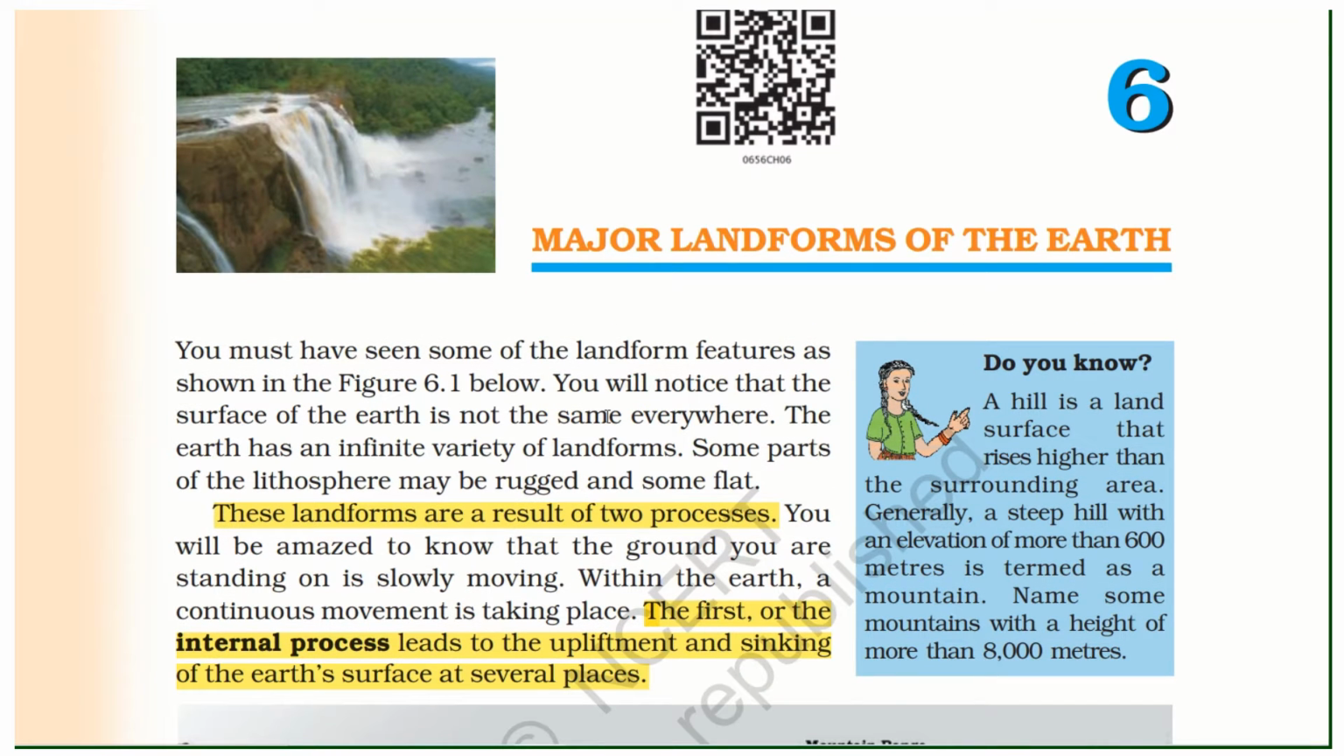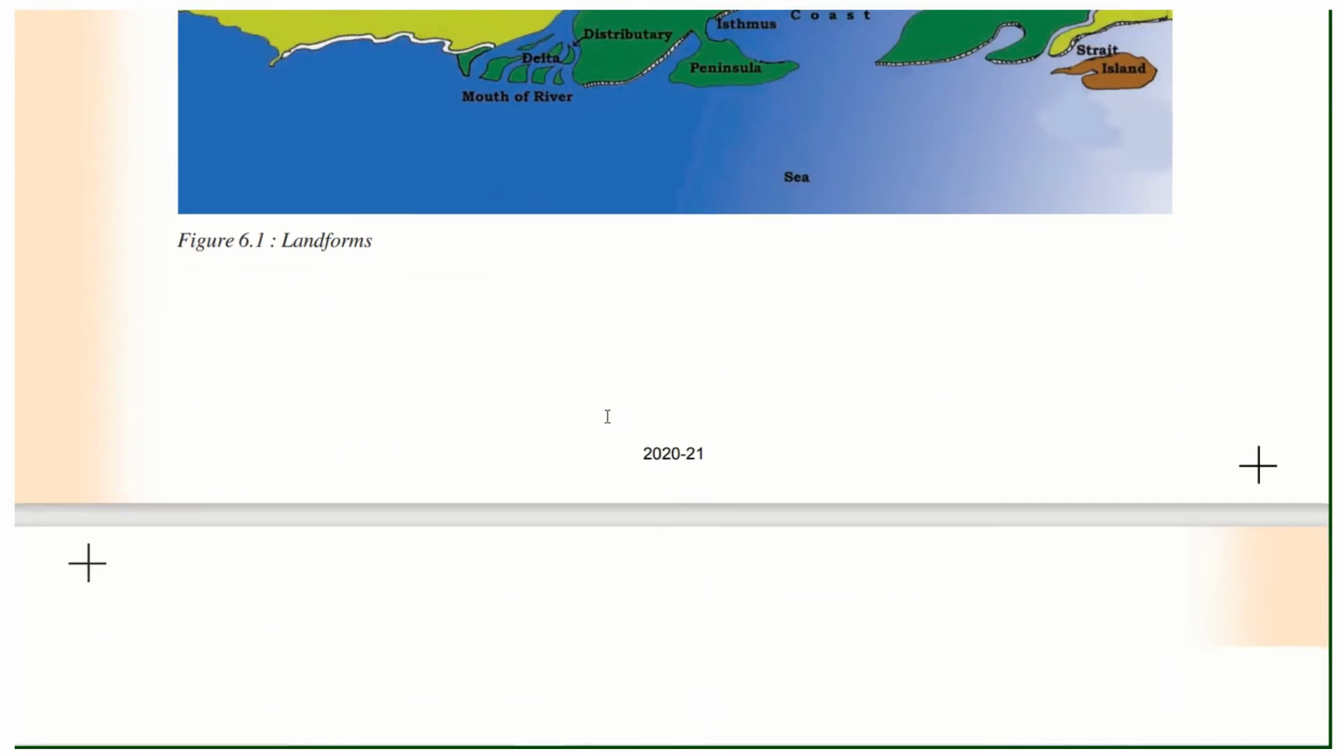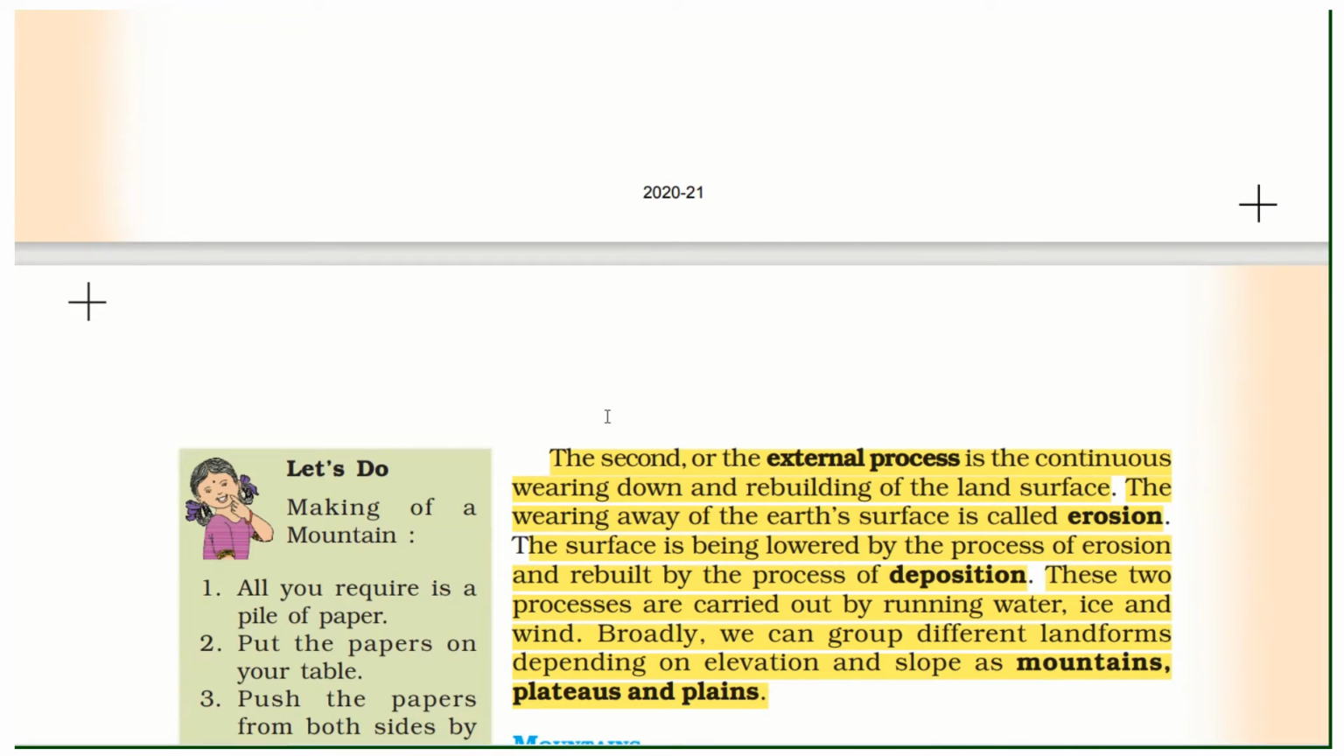These landforms are a result of two processes. The first is the internal process that leads to the upliftment and sinking of the Earth's surface at several places. The second is the external process, the continuous wearing down and rebuilding of the land surface. The wearing away of the earth's surface is called erosion. The surface is being lowered by the process of erosion and rebuilt by the process of deposition. These two processes are carried out by running water, ice and wind.